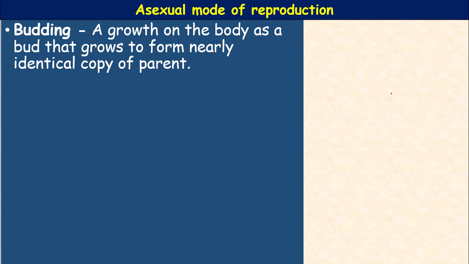Okay, so binary fission is the most common method of asexual reproduction in unicellular organisms like bacteria and protozoans. In bacteria, the single cell divides itself into two almost equal halves. The nucleus also divides into two parts, and each of the two parts then grows into full size. So that is called binary fission.